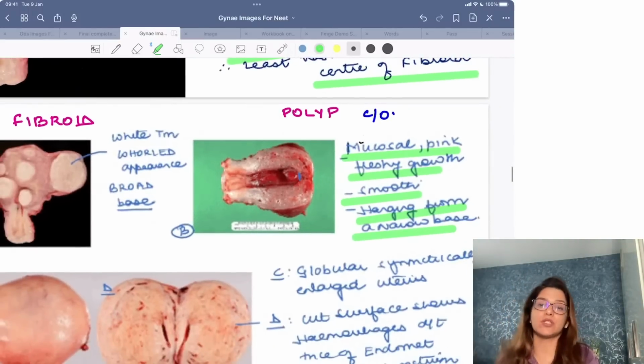Now, on this basis, I am going to show you certain ultrasound images, and you will have to identify whether it's a polyp or a fibroid. I'm also going to show you hysteroscopic images, and you are going to tell me whether it's a fibroid or a polyp. So all these words which we are writing to describe a fibroid or a polyp are important in recognizing a fibroid or a polyp on hysteroscopy, right?